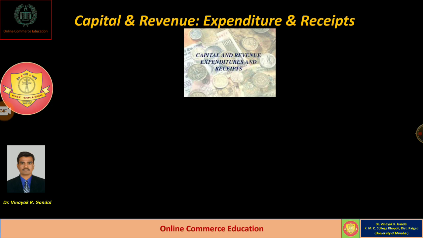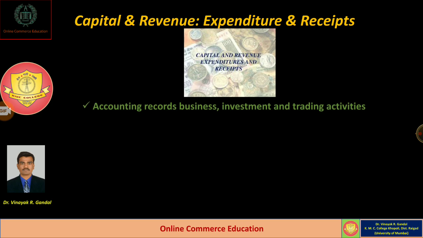So here businessmen need to identify what are the capital expenditures and what are the revenue expenditures which are actually incurred in the business organization. So dear students, whatever activities are going on during the accounting year, that is to be recorded properly in the books of accounts.